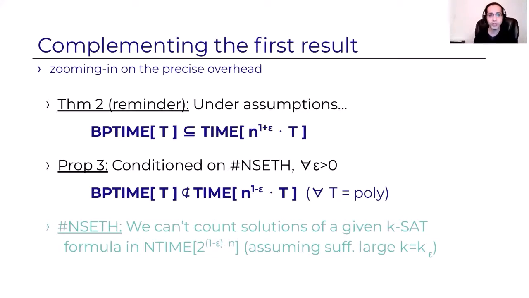And the assumption that we need is called sharp n-SETH, which says that we can't count the solutions of a given k-SAT formula in non-deterministic time 2^((1-epsilon)n), assuming that k is sufficiently large. And what I want you to remember about this assumption is that it's a strong exponential time hypothesis type of assumption, but it's for counting. So it's an assumption that we don't understand very well. There's no strong reason to believe that it's true or false at this point, but it's a natural and plausible one.